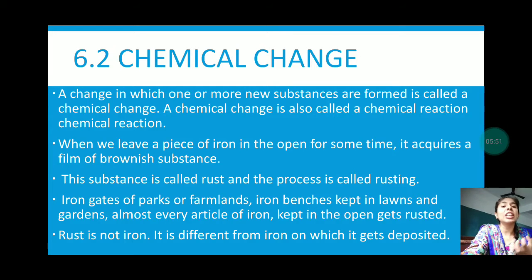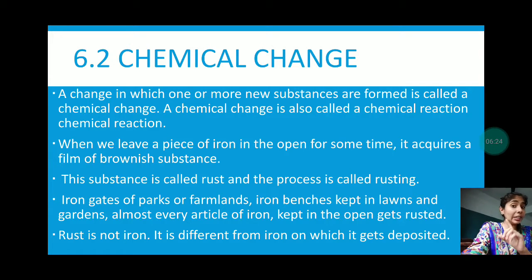If we keep it open in the air, in direct contact with air, and the iron is not coated with oil or paint, then the oxygen will react with the iron and it will get oxidized, and rust will form through contact with oxygen.